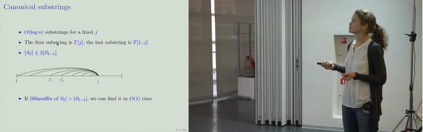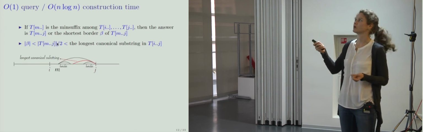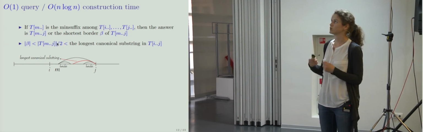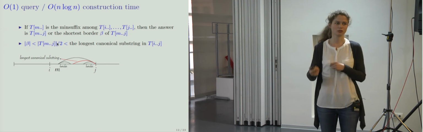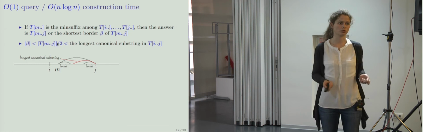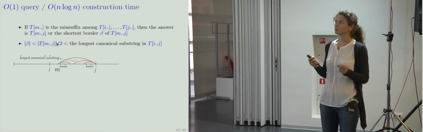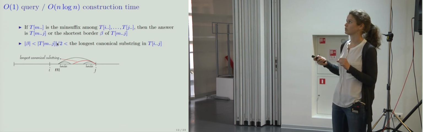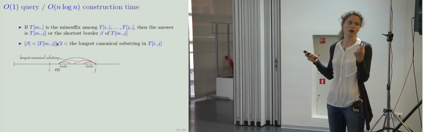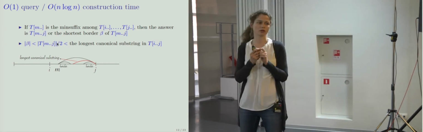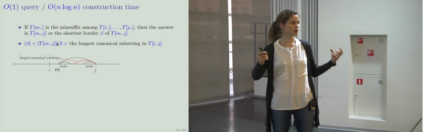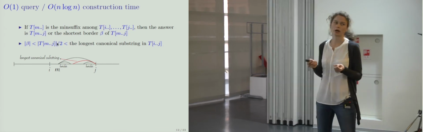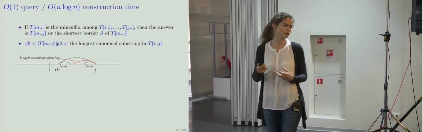Okay? So remember, we had this lemma. If we take the minimal suffix starting inside our substring, trim it, then the answer is either T_MJ, the trimmed suffix, or the shortest border of the trimmed suffix. The border cannot be too long. It cannot be longer than half of T_MJ. And the longest canonical substring, because we have this regularity, cannot be too short. It cannot be shorter than half of T_ij, so not shorter than half of T_MJ.